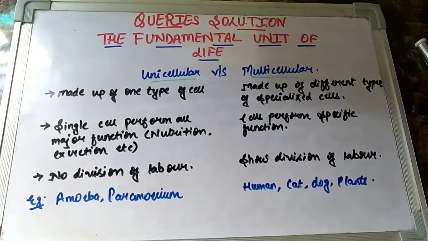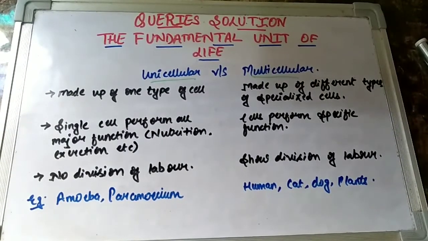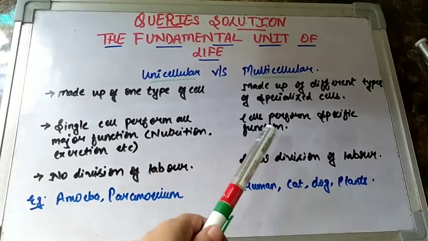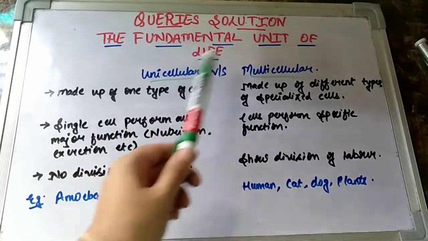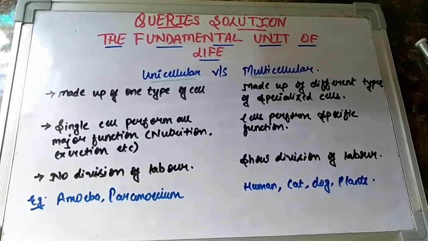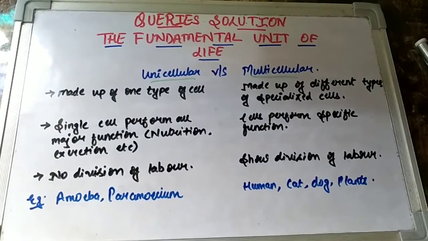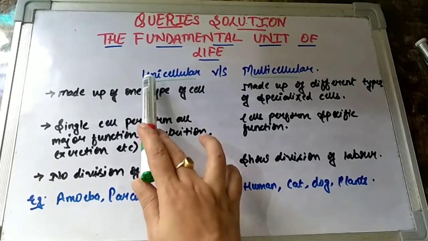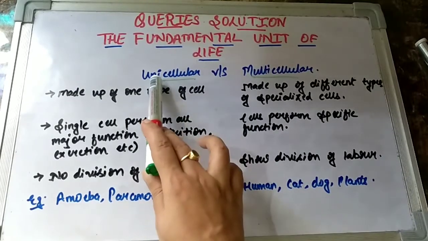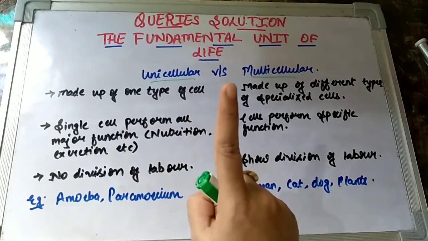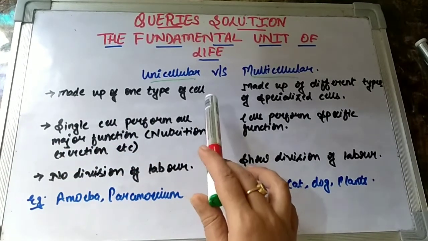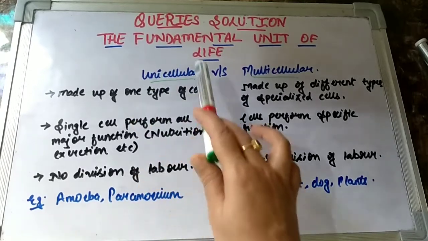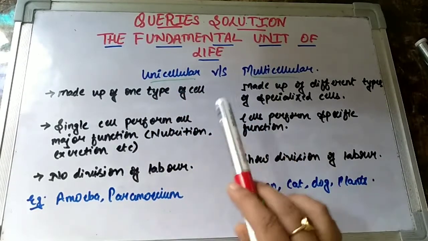These are the major points of difference between a unicellular and a multicellular organism. Now let us first of all try to break the terms uni and multi and see what their meaning is. See children, the term cellular is common in both terms. Cellular basically means cells, right? Now let us see the term unicellular first. What do you mean by the term uni? Uni means one, children. So those organisms which comprise one type of cell are known as unicellular organisms.